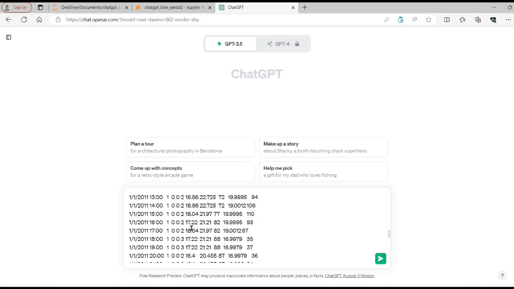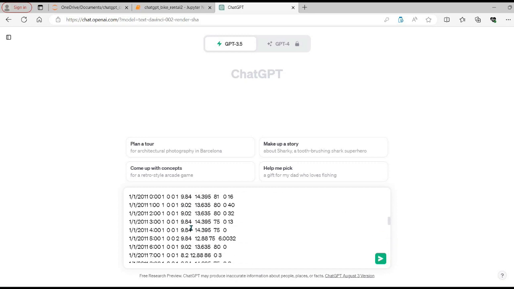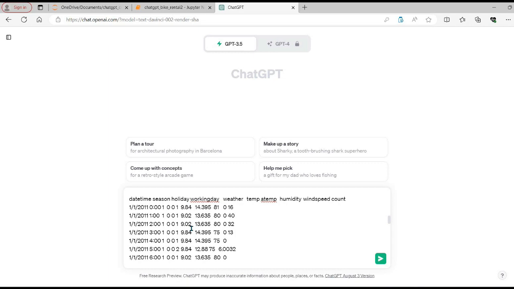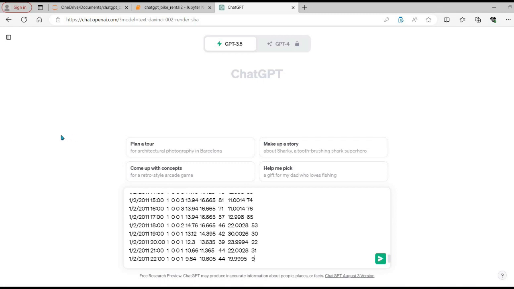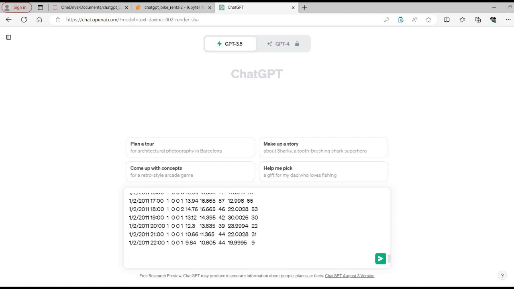Now I have pasted somewhere around 50 rows, so that ChatGPT can understand some of the sample values, and then based on that it can assist better in doing our data profiling, data analysis, and so on. Finally, I'm telling ChatGPT what I am expecting from them. So what I have written is: please outline all the steps for predicting or building the regression model.